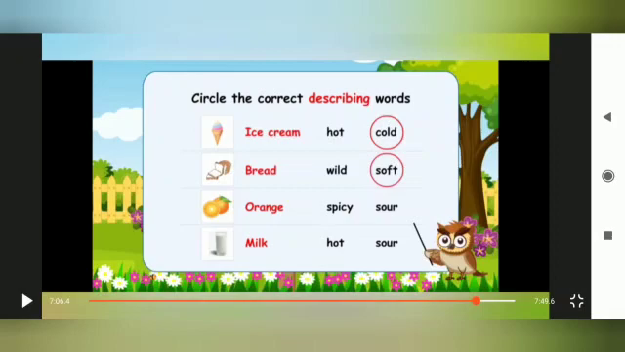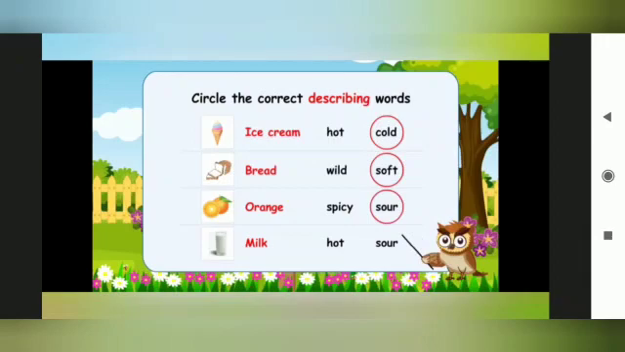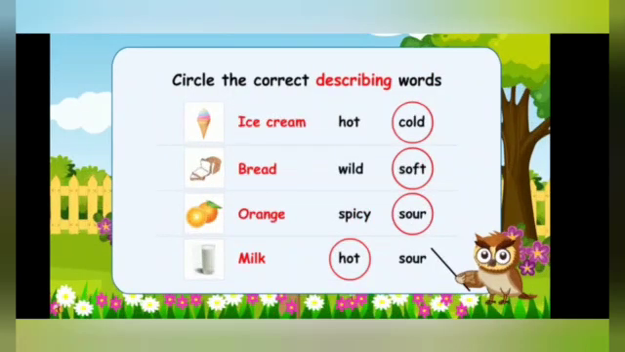Next is orange. What is the taste of orange? Children, tell me, spicy or sour? Yes, sour will be the describing word for orange. Okay, next, last one, milk. Milk is hot or sour? Yes, it can be hot. So correct answer will be hot. Here you can circle hot.